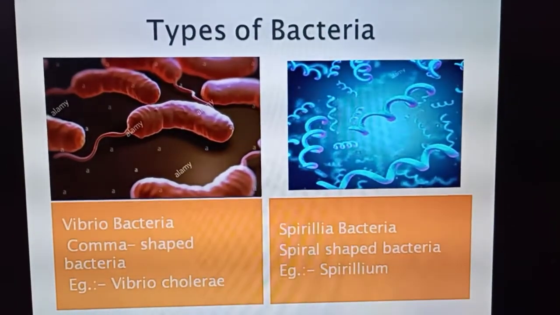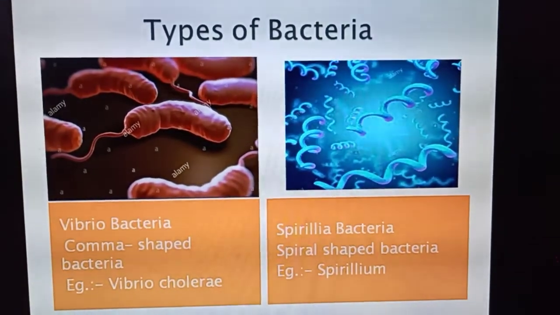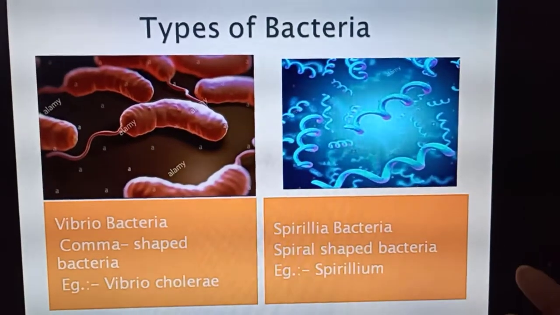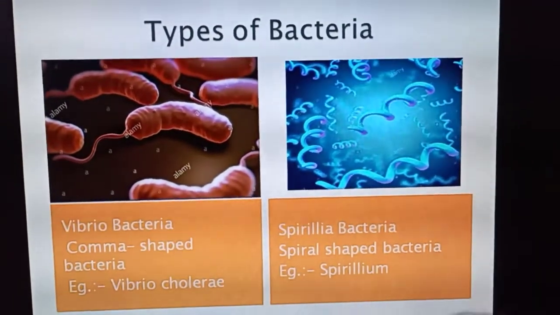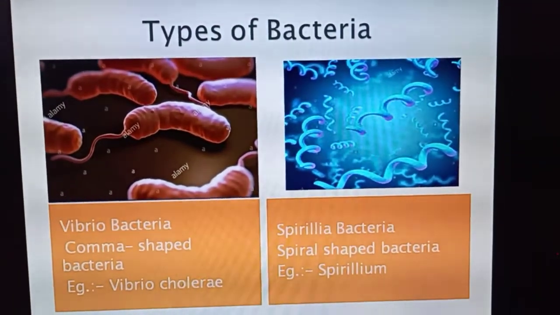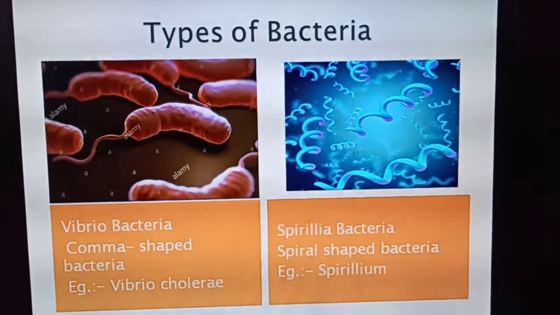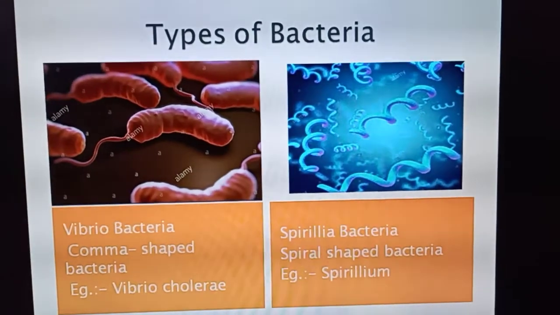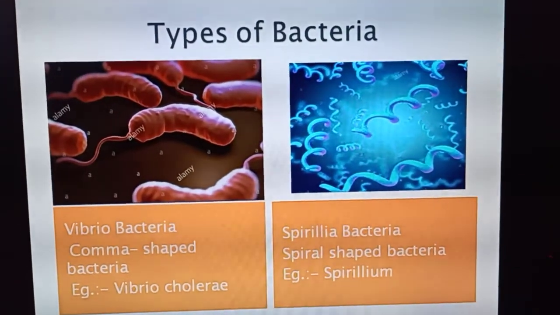And the fourth one, that is Spirilla bacteria. As you can see in the picture, they appear as a spiral. As your diaries are spiraled, in that way this bacteria shape is there. So this is spiral shaped bacteria. An example is Spirillum. This is all about your today class. Read the topic thoroughly and go for it.